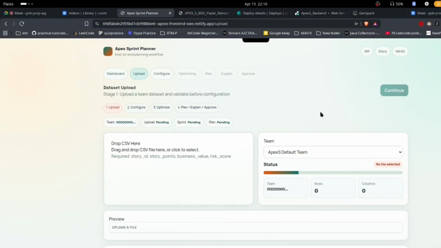Now, Midul will demonstrate the live workflow in the deployed application. Thanks, Manav. So from now, I'll demonstrate the live workflow of our deployed system. First, this is our Netlify deployed front end. Here we have the upload page, and here you can upload the dataset.